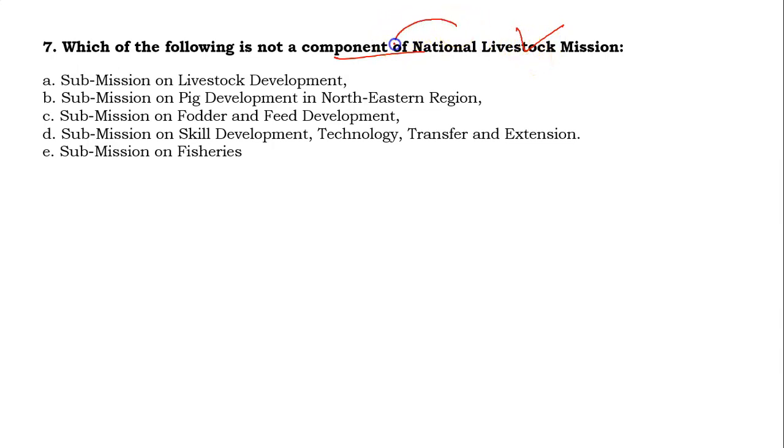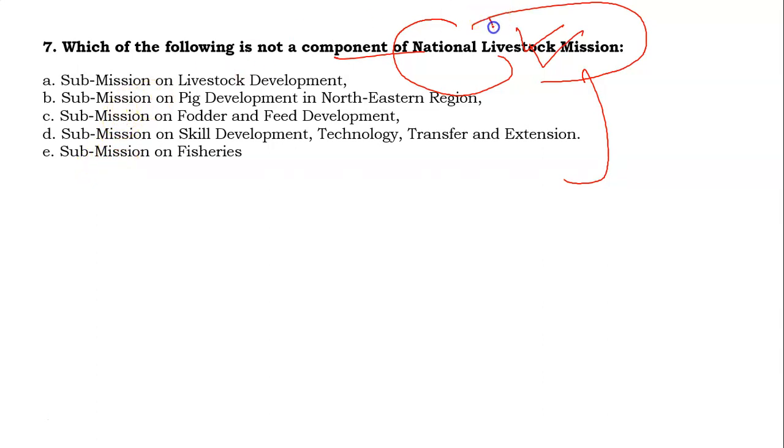Now the seventh question: which of the following is not a component of the National Livestock Mission? There are some components which our government has launched under this National Livestock Mission. You have to identify among these options which is not a component. Your options are submission on livestock development, submission on pig development in northeastern region, submission on fodder and feed development, submission on skill development, technology transfer and extension, or submission on fisheries.